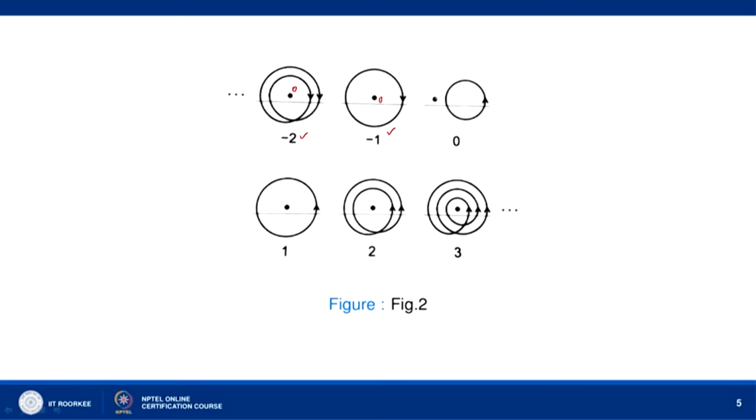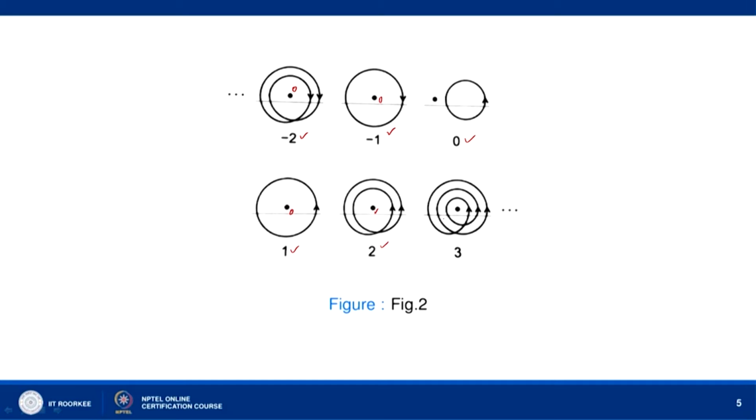Here we are moving anti-clockwise, but the point 0 is outside. We are not moving in the anti-clockwise direction about the point 0. It is lying outside, so the index number is 0. Here we are moving about the point 0 in the anti-clockwise direction once, so the winding number is 1. Here we are moving about this point 0 twice in the anti-clockwise direction, so the winding number is 2.